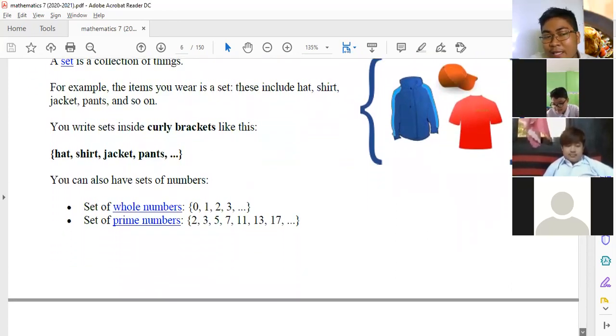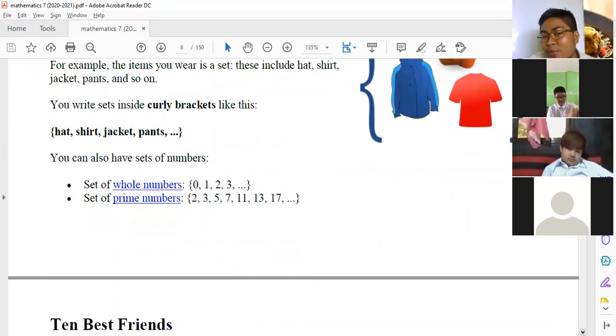So that is a subset. So you can also have sets of numbers. Set of numbers, we have the whole numbers. Ano ba yung mga whole numbers na yan? 0, 1, 2, 3, 4. We have the counting numbers: 1, 2, 3, 4, 5, 6, 7, and so on. So that is an example of an infinite set, kasi hindi naman naubos ang numbers natin.